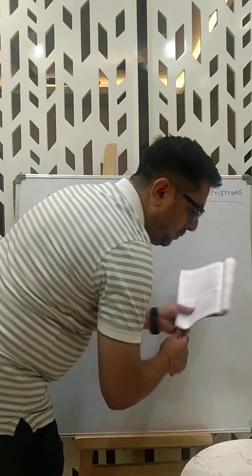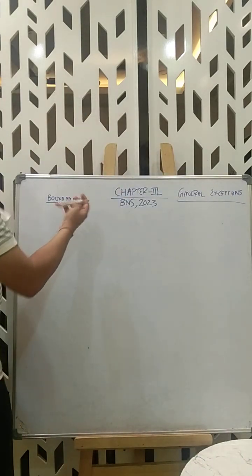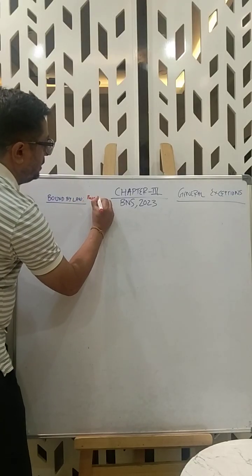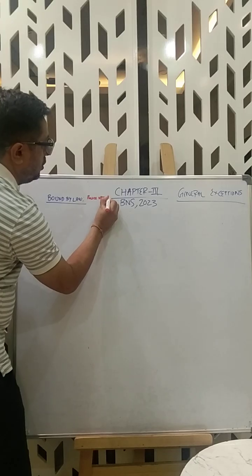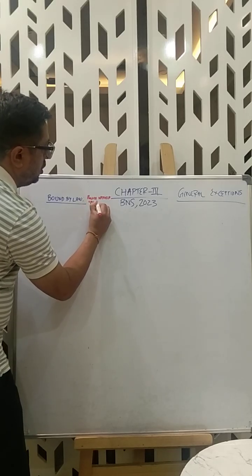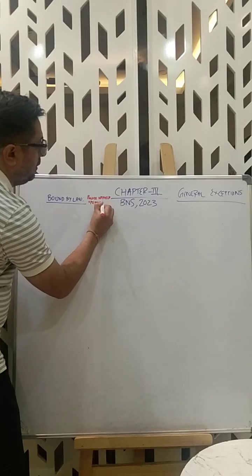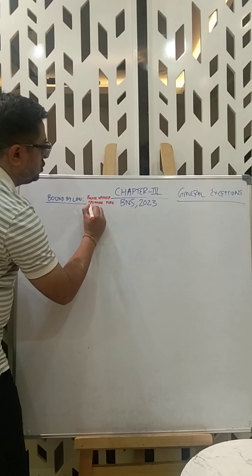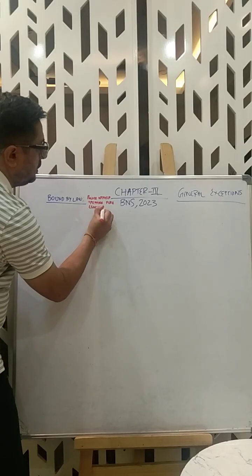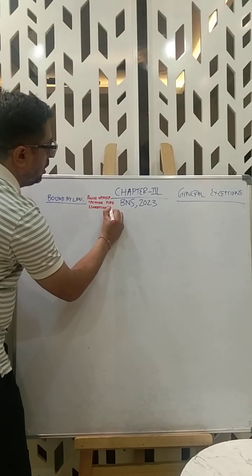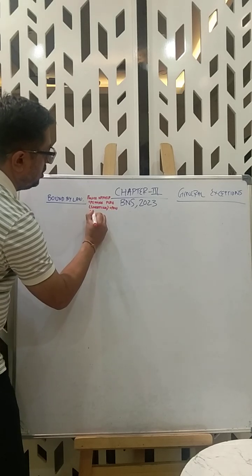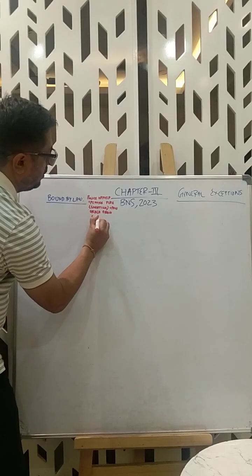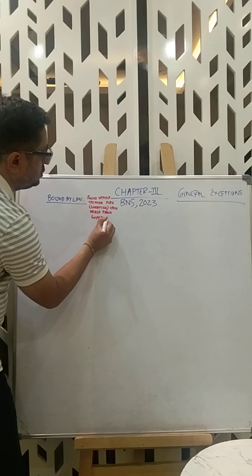So let's have the quick thing done. Bound by law, say, a police officer opening fire, that is shooting, upon order from a superior.